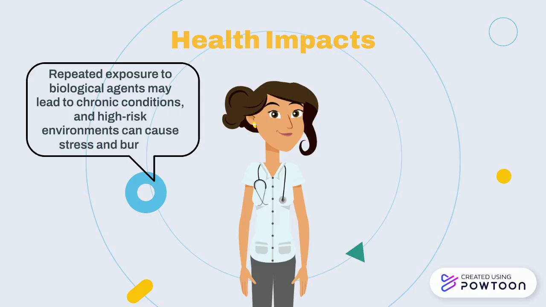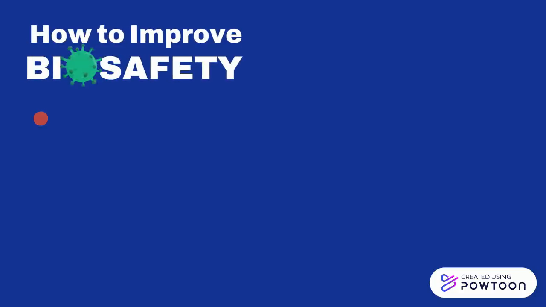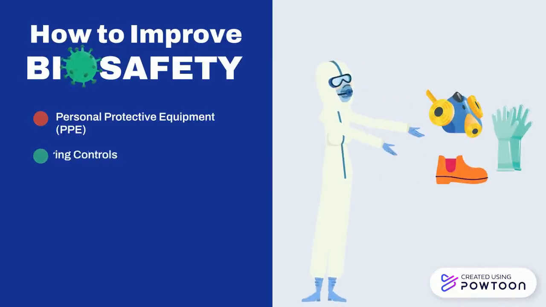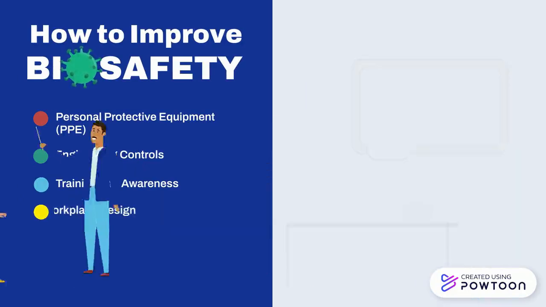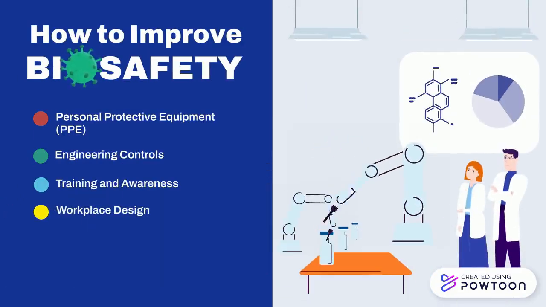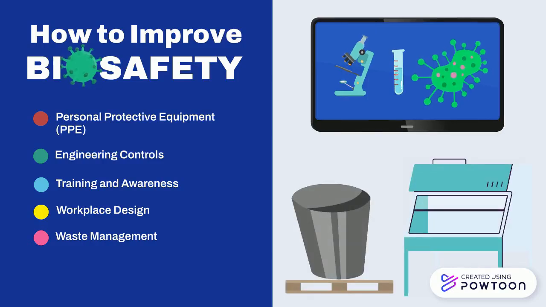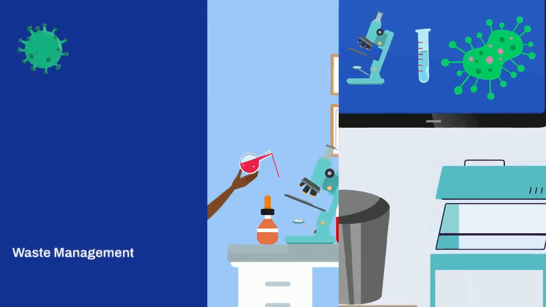Wear appropriate PPE like gloves, masks, goggles, and a coat to minimize exposure to harmful materials. Install safety equipment like biological safety cabinets or proper ventilation systems to reduce hazards. Regular training ensures everyone knows how to handle biological materials safely and respond to emergencies.